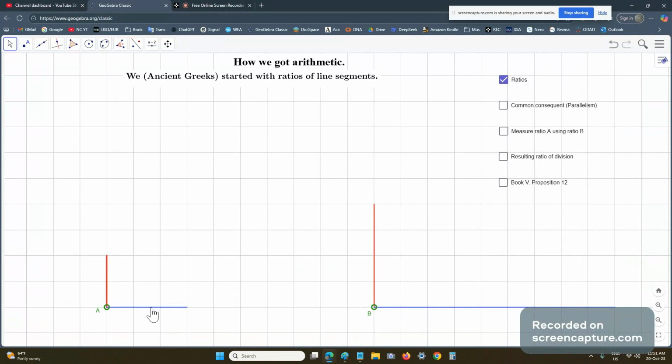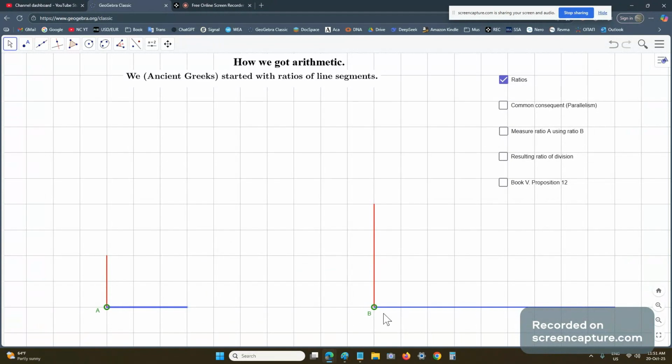A ratio is simply a comparison of two line segments, this line segment and this one. It's usually written like I just showed you, with the colon. By the way, the colon does not mean divide. It means the first part, which is the antecedent, compared to the consequent.